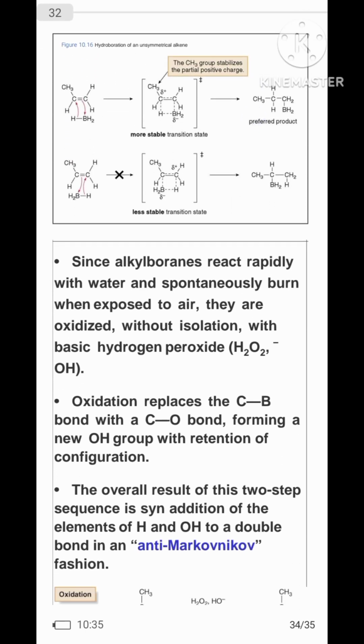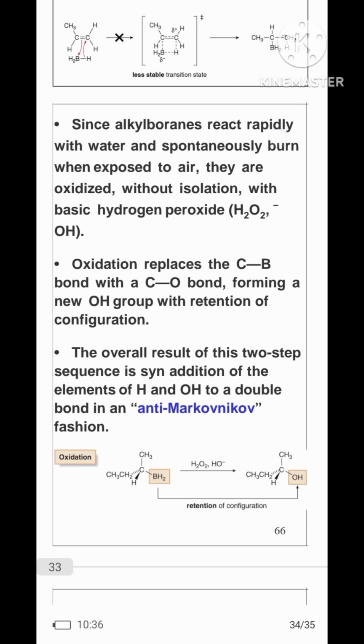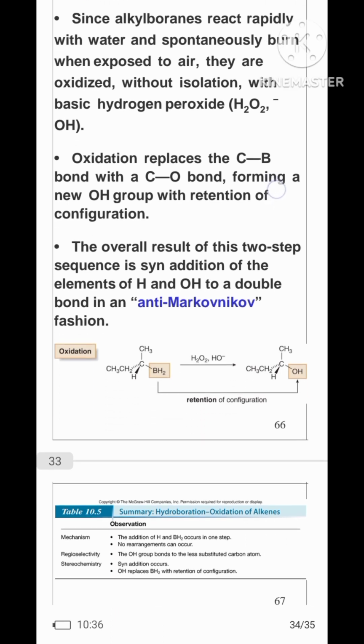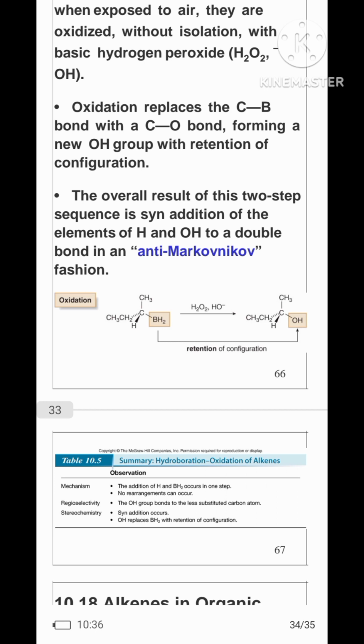Since alkylboranes react rapidly with water and burn when exposed to air, they are oxidized without isolation with basic hydrogen peroxide, H2O2 and hydroxide. Oxidation replaces the carbon-boron bond with a carbon-oxygen bond, forming a new OH group with retention of configuration. The overall result of the two-step sequence is syn addition of the elements of H and OH to the double bond in an anti-Markovnikov fashion.